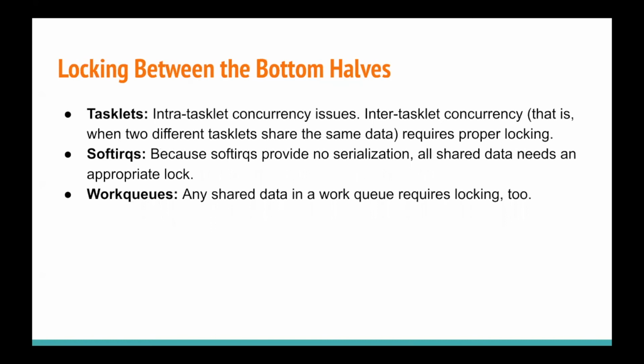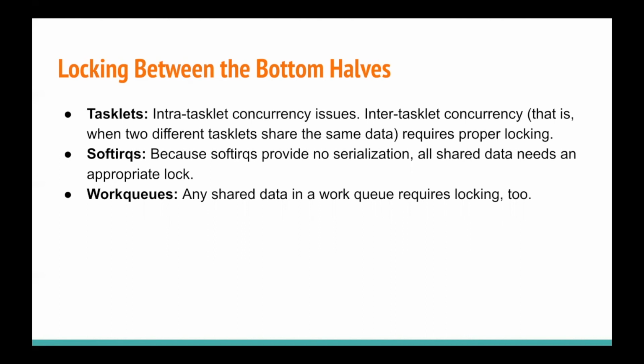So we need locking of the different bottom halves, because, like in the work queue, they are scheduled on any processor, and the same work queue can concurrently run on the same processor. So there will be shared data between two work queues running on different processors or the same processor.